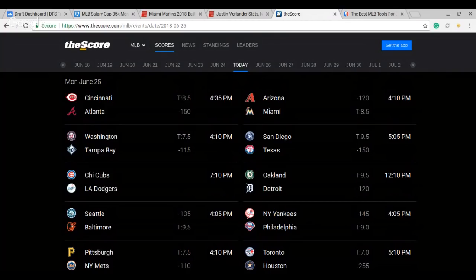Anyway, we got Yankees and Philly, 9 total. Yankees by 145, so should be a half decent close game there. What else we got? Miami and Arizona, 120, 8.5, so that should be a very good close game. Atlanta, Cincinnati. Atlanta should win that one, 8.5, so maybe favors Atlanta there on the run total. Washington and Tampa, only 7.5, so not really touching that one there. Nothing on the Cubs or Dodgers.